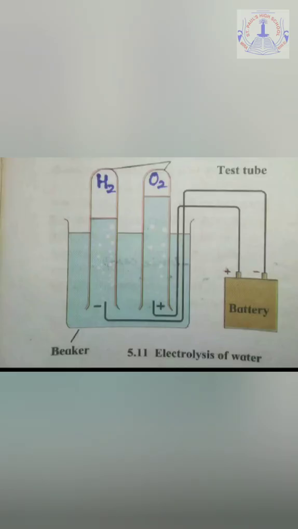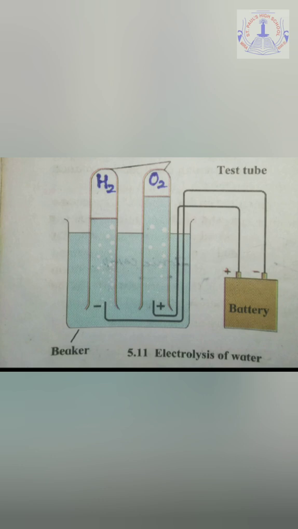Very clearly, we can see in this diagram that electrolysis of water is being shown. When we say electrolysis of water, it is clear that by the passage of electric current, the decomposition or dissociation of water will be done into its respective gases.